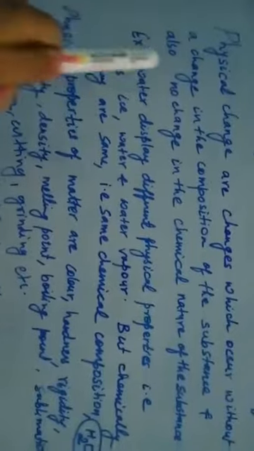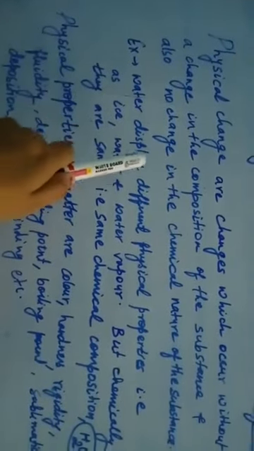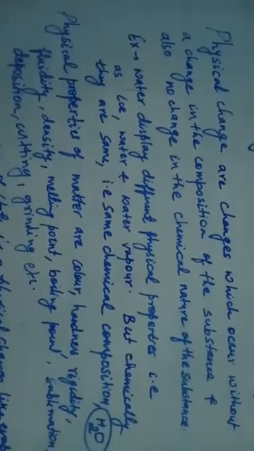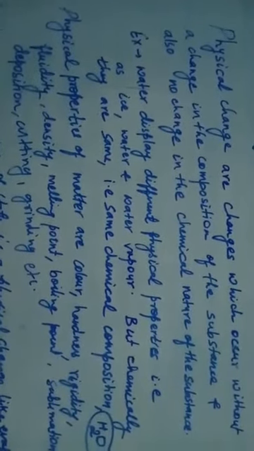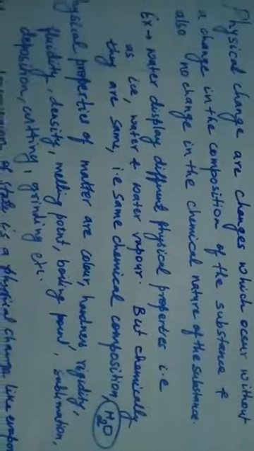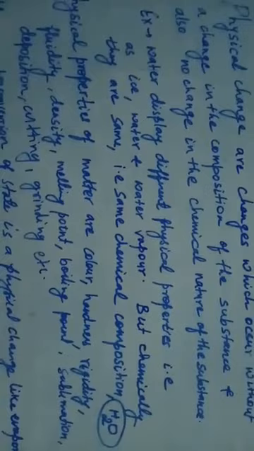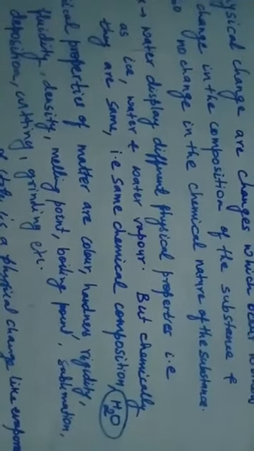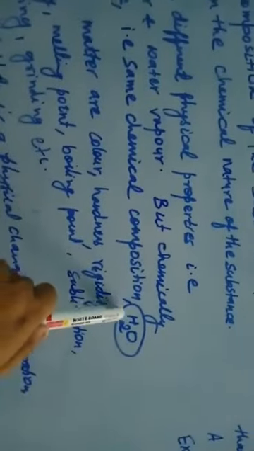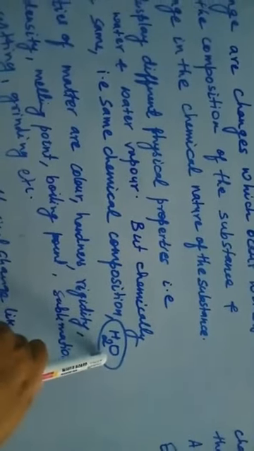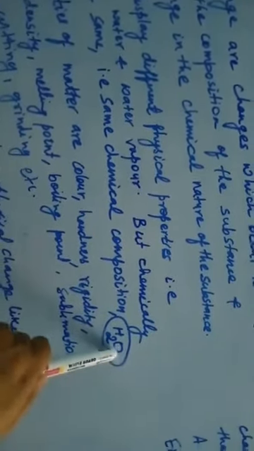For example, water displays different physical properties, in the form of water, in the form of ice, or in the form of water vapor, but chemically they are the same. If you are asked to write the chemical composition of water or ice or water vapor, it will be H2O only. That means water is made up of 2 atoms of hydrogen and 1 atom of oxygen. That is its chemical property.